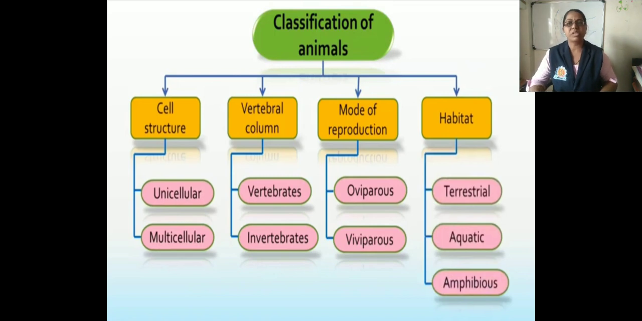According to cell structure, the two classifications given are unicellular and multicellular. Then according to the vertebral column, the two classifications are vertebrates and invertebrates. Then according to mode of reproduction, oviparous and viviparous animals. According to their habitat, terrestrial animals, aquatic animals, and amphibious animals. And another one is the aerial mode of life. So this is all about the classification of animals.